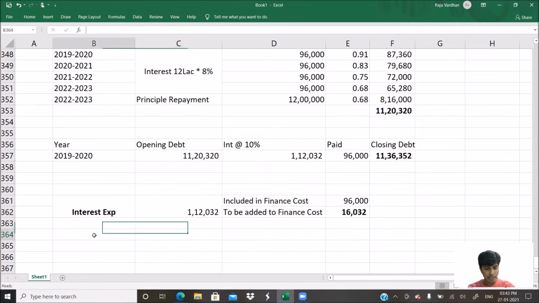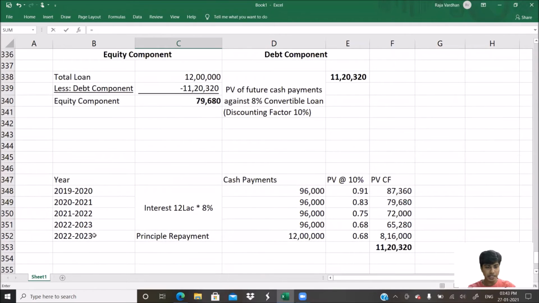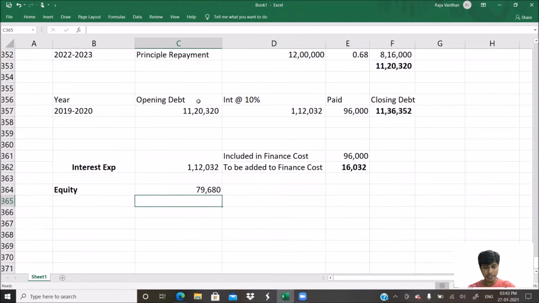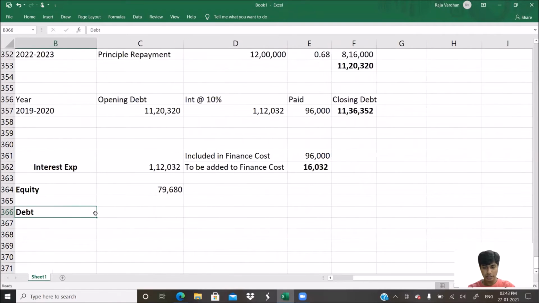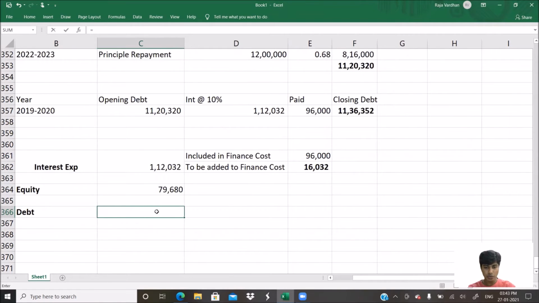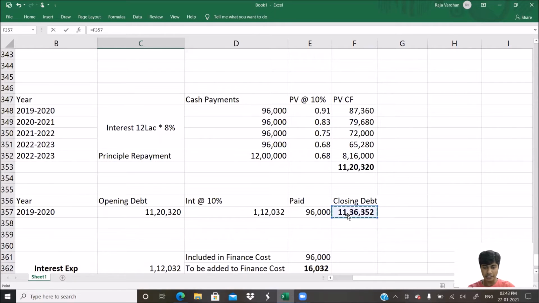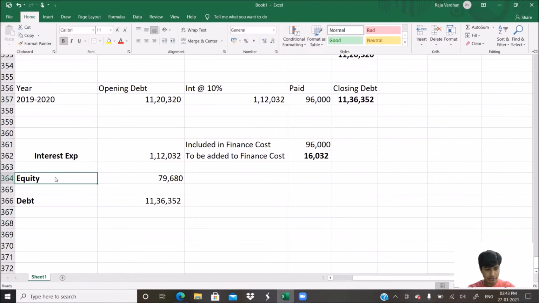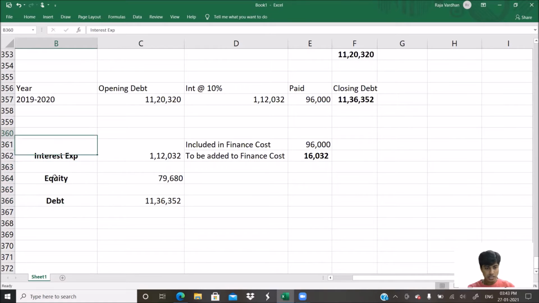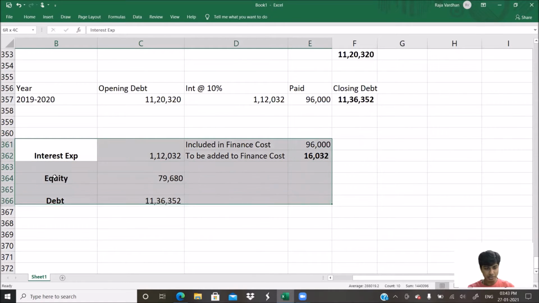Next thing, equity. How much is our equity? The equity should be recognized at 79,680. And lastly, debt. Debt has to be recognized at what rate? Debt has to be recognized at the closing rate. 11,36,352 has to be recognized as debt. You guys get that? So this is how it will affect our financial statements.